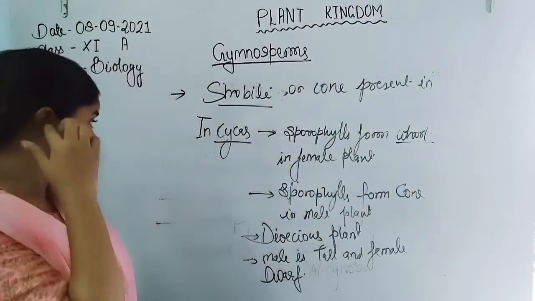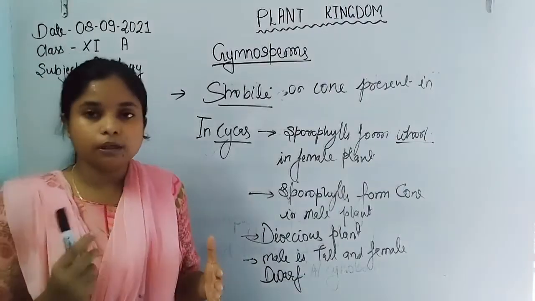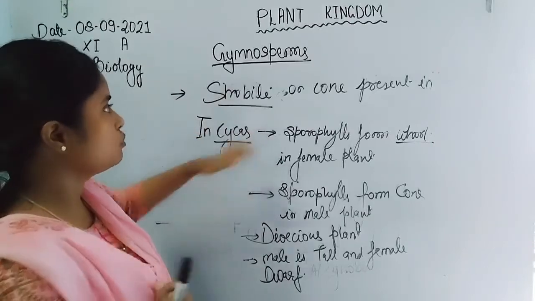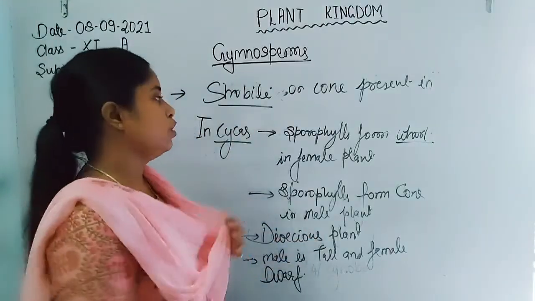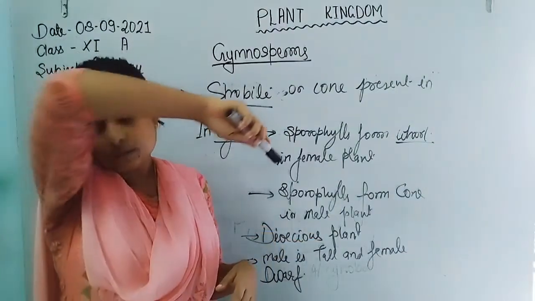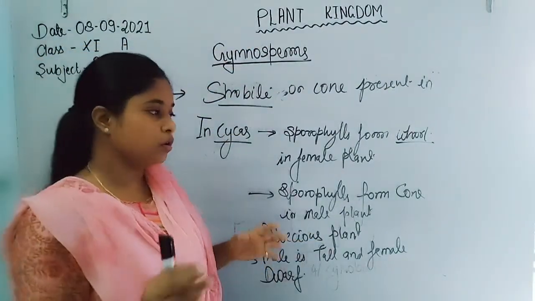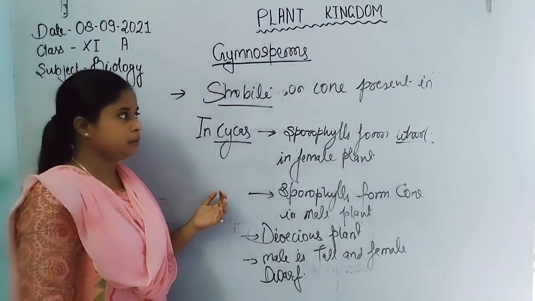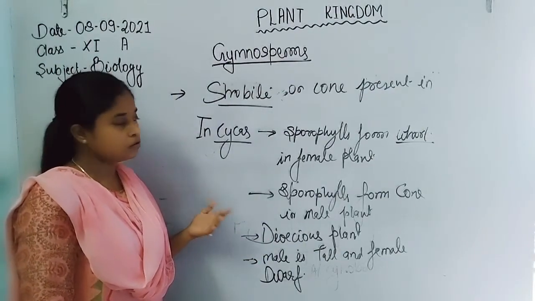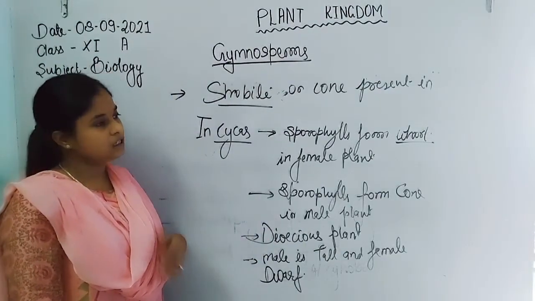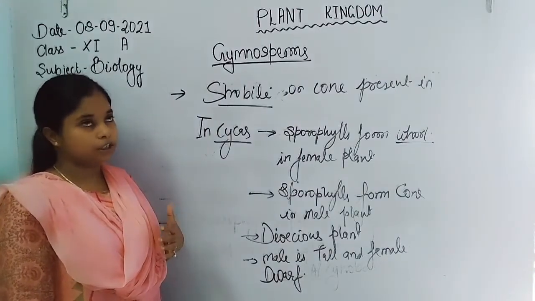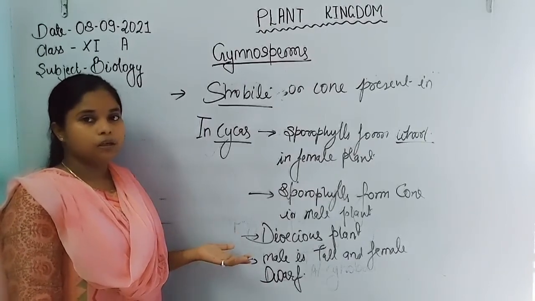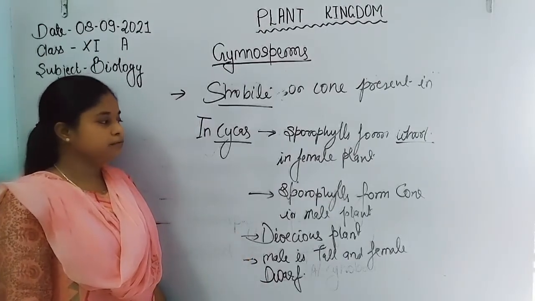Now, if we are going to discuss the characteristics of gymnosperms, they form naked seeds because the seed coat is absent, and because the ovule formation also occurs in the open environment. So overall, fruit formation does not take place due to the absence of ovary. The tallest plant is the Sequoia tree among the whole plant kingdom. The Sequoia tree belongs to the gymnosperms, also called the redwood tree.